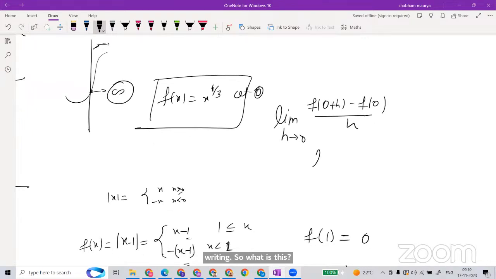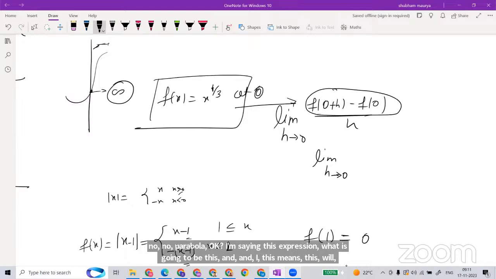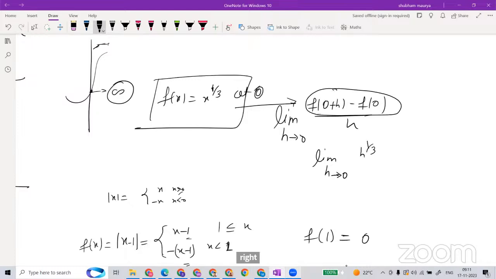What is going to be this one? Limit h goes to 0. Can you tell me what is going to be this one for this function? Anyone? Parabola, okay. I'm saying this expression. What is going to be this expression? My screen is visible, right? It is going to be h whole 1 by 3.